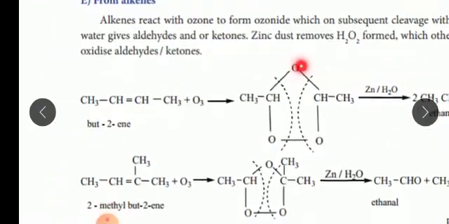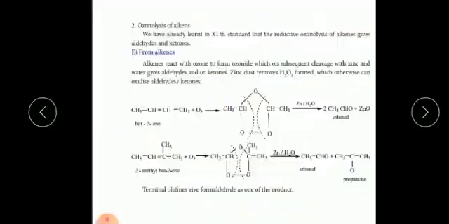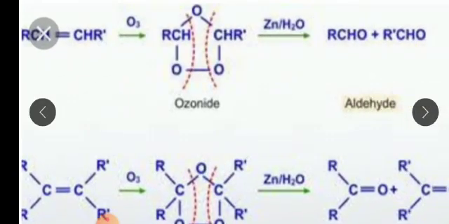So alkenes are double bonded compounds. See here the bond R, C double bond CH R, where R denotes an alkyl group. The ozone formula is O3. So the alkene reacts with the ozone and gives an intermediate compound. The intermediate is known as ozonoid.